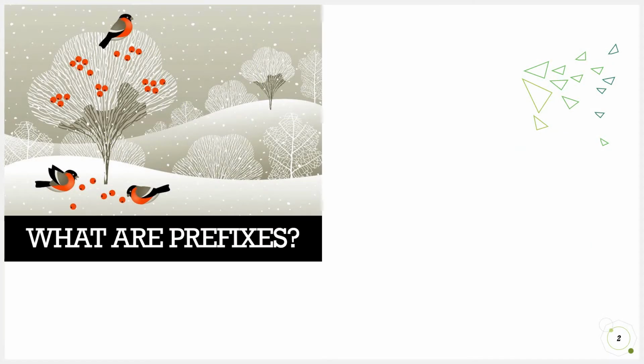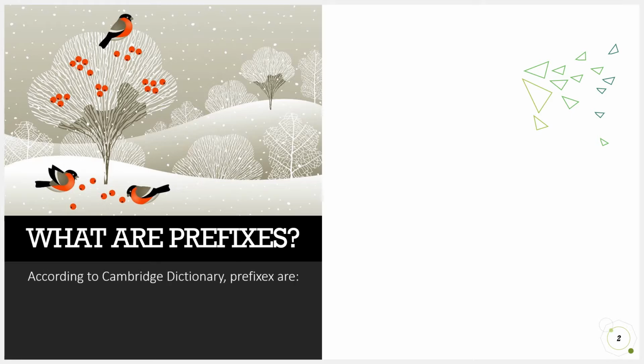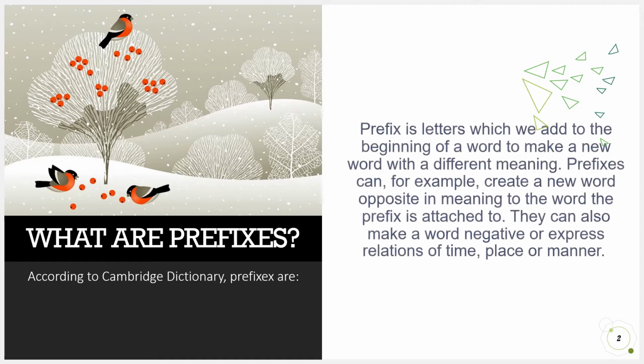What are prefixes? According to Cambridge Dictionary, prefixes are letters which we add to the beginning of a word to make a new word with different meaning. Prefixes can, for example, create a new word opposite in meaning to the word the prefix is attached to. They can also make a word negative or express relations of time, place, or manner.